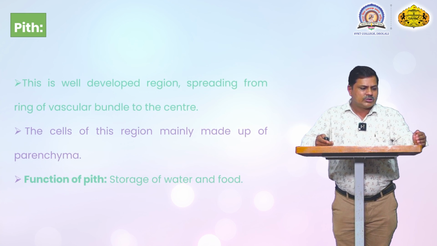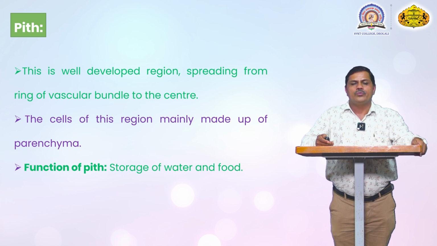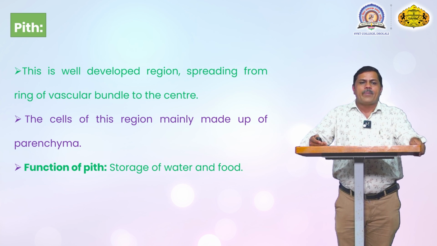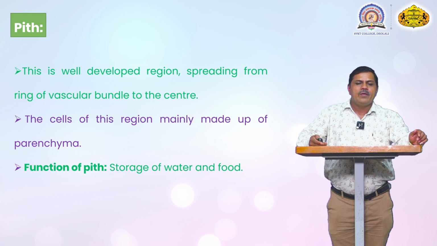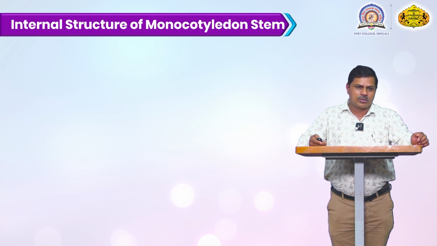Then at the central portion, or the center, it is called the pith. This is a well developed region, spreading from the ring of the vascular bundle to the center. The cells of this region are mainly parenchymatous, and the main function of the pith is to store water and food material at the central portion.